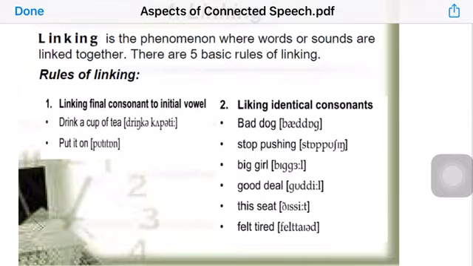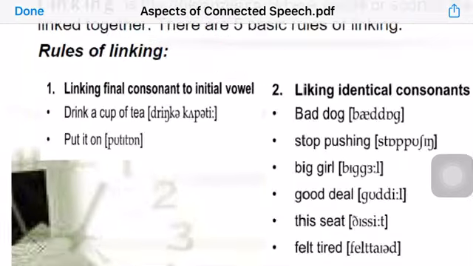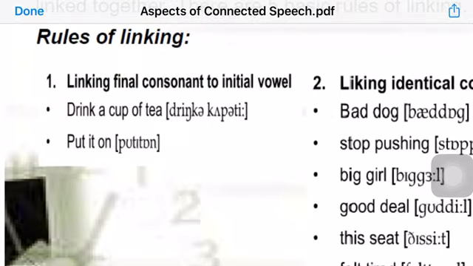Rules of linking. Linking final consonant to initial vowel. Sometimes we link a final consonant to an initial vowel, and this can be found in this example. Drink a cup of tea. This is how we say this expression in careful pronunciation, but in fast and connected speech, it would be something like this. "Drinka cuppa tea", as if we pronounce 2 words rather than 5.